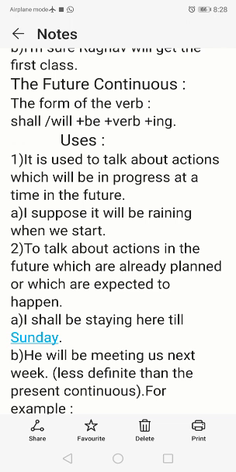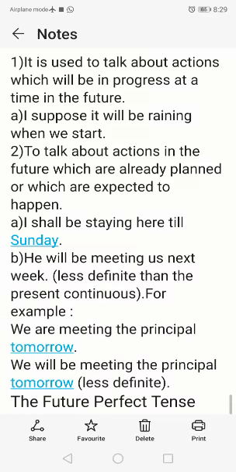One more use: to talk about actions in the future which are already planned or which are expected to happen. To indicate that one also we have to use future continuous. For example, I shall be staying here till Sunday. He will be meeting us next week.